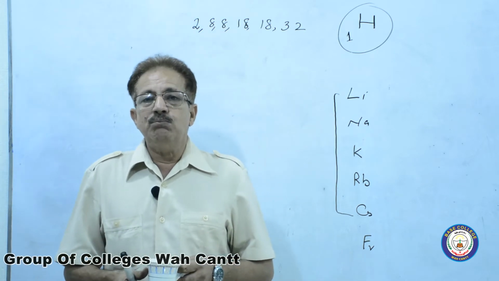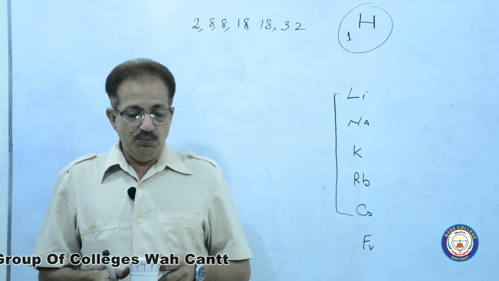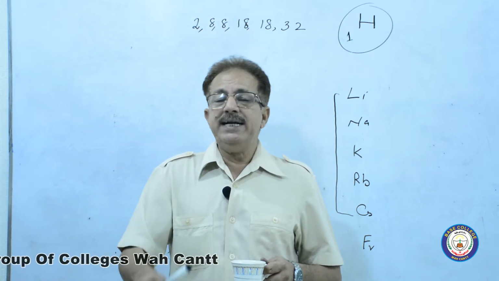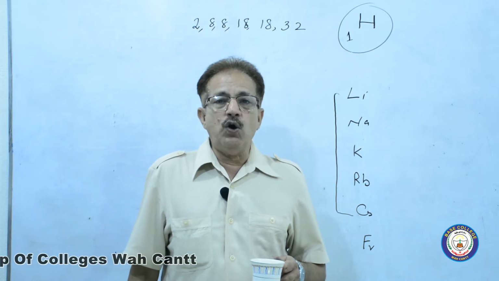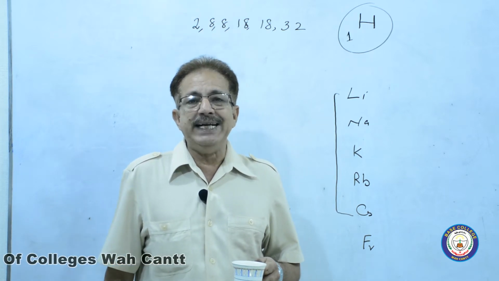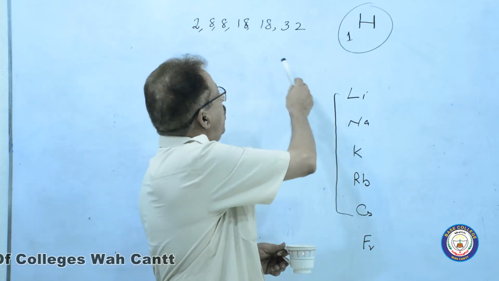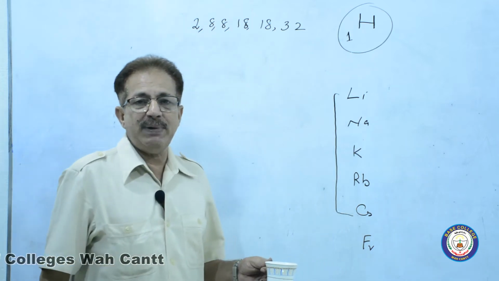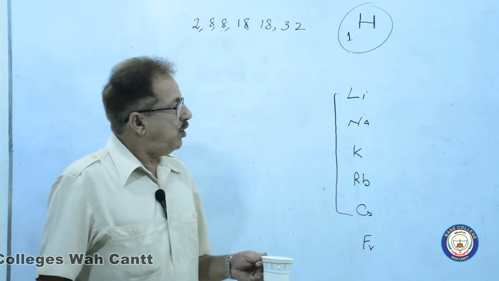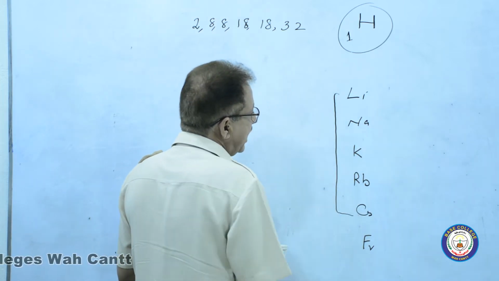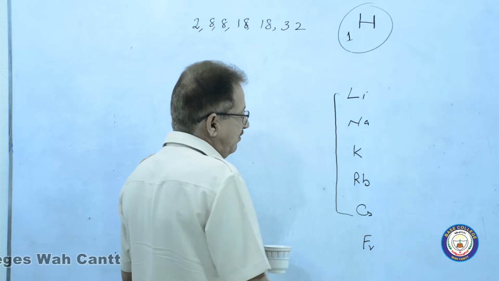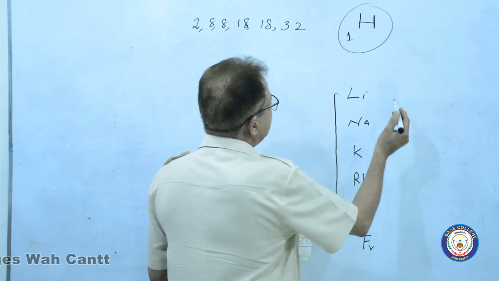Because Moseley, who made the modern periodic table, that can only and only be explained on the basis of this magic number. Because the elements in vertical columns, groups, they have to obey this magic number.